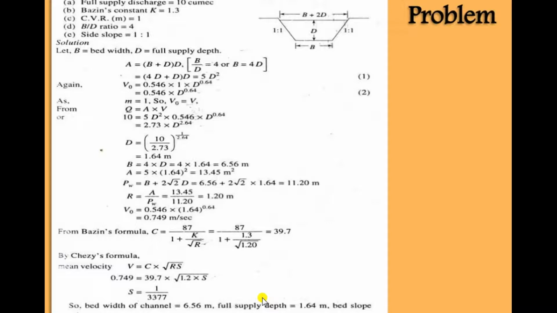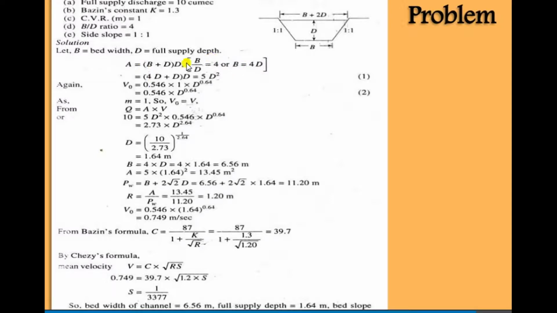Now we have to design the channel with the following data. The data is the same as previous, because some of the portion is not showing here. In that case only the B by D ratio is given. So B by D is equal to 4, so B is equal to 4 into D. We put the value of B as 4D.